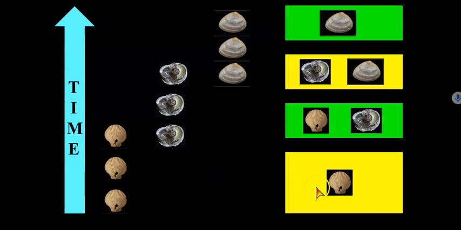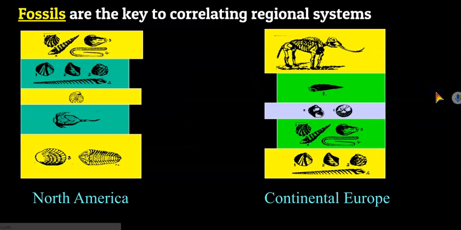So, for example, this first one at the bottom here, if you only find this fossil, we know that it would correlate to whatever time period that fossil was on Earth. Now, if you have this fossil and this other species both in the same layer, that means they were living or dying or being deposited on Earth at the same time. So, this species here went extinct while this one was beginning to evolve. So that tells us something very important, right? It allows us to determine how old this rock layer is, based on how these species have evolved over time. So fossils are going to be the key to correlating regional systems.